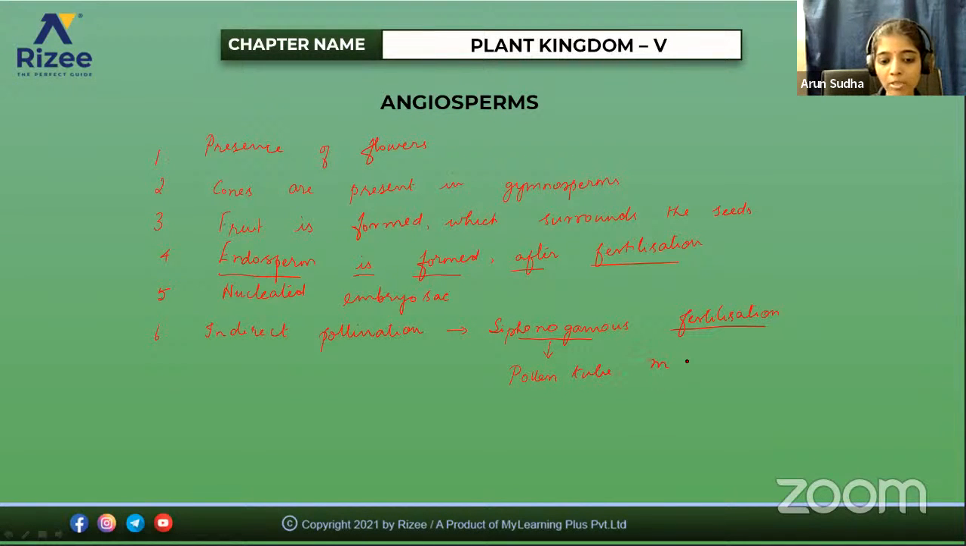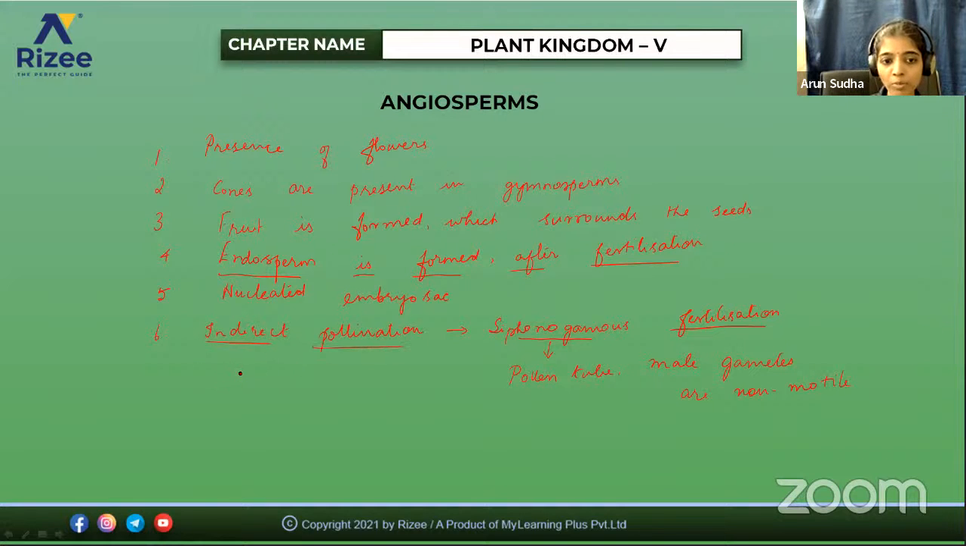And also the male gametes are non-motile here. So that is the characteristic feature in siphonogamous. So here, how is the fertilization taking place? The pollen grains will stick to the stigma, and as a result there will be a formation of pollen tube, and thereby fertilization occurs. So that is called indirect pollination.